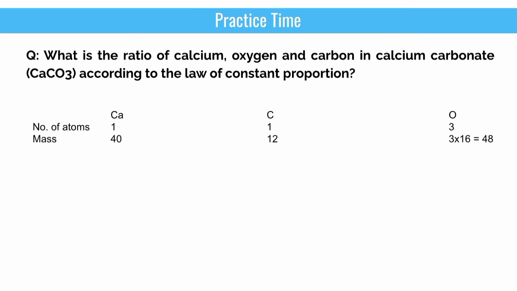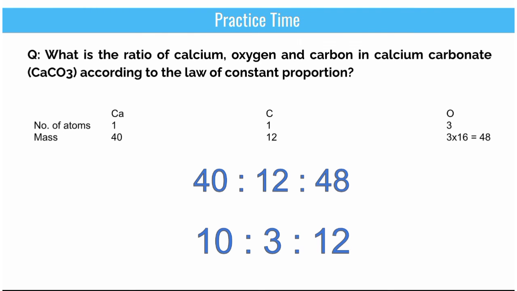The masses of these elements in calcium carbonate are 40, 12 and 48 respectively. Taking the ratio of their masses, 40:12:48, which can be reduced to 10:3:12. This ratio is constant for calcium carbonate. Thus, we can conclude that calcium carbonate follows the law of constant proportion.